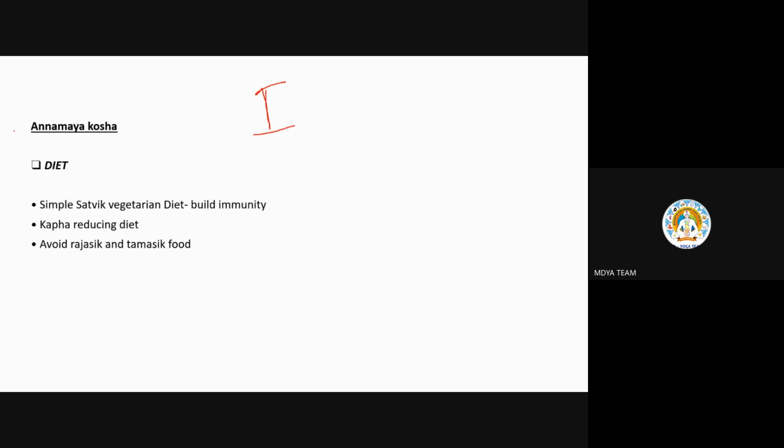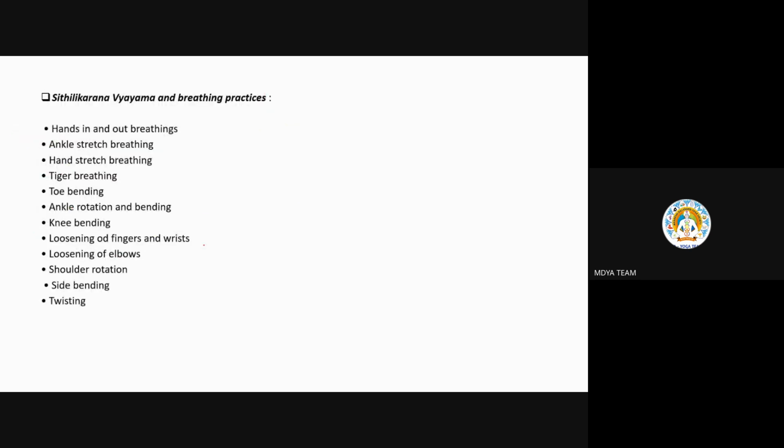So in Annamaya Kosha, what all have we involved? Last time: diet, asana, and kriyas. Yes, diet, asana, and Shatkriya. So diet: a simple sattvic vegetarian diet that will build up your immunity and be kapha reducing, avoiding rajasic and tamasic foods. Then Sheetkari and similar breathing practices. All simple breathing practices you can do, because we need to avoid things that affect the chest region or heart region.